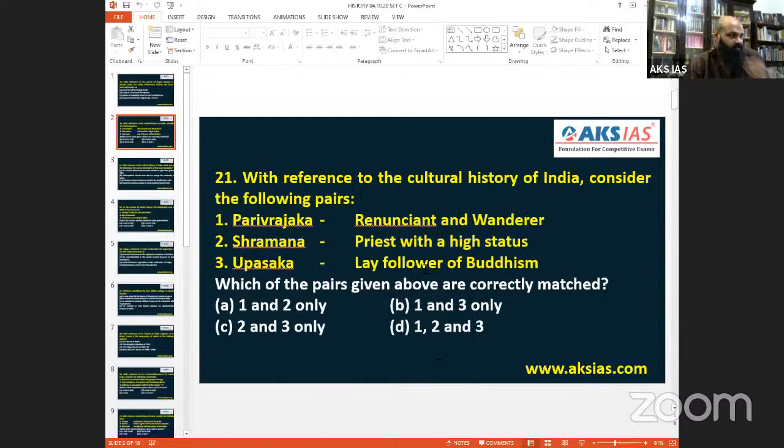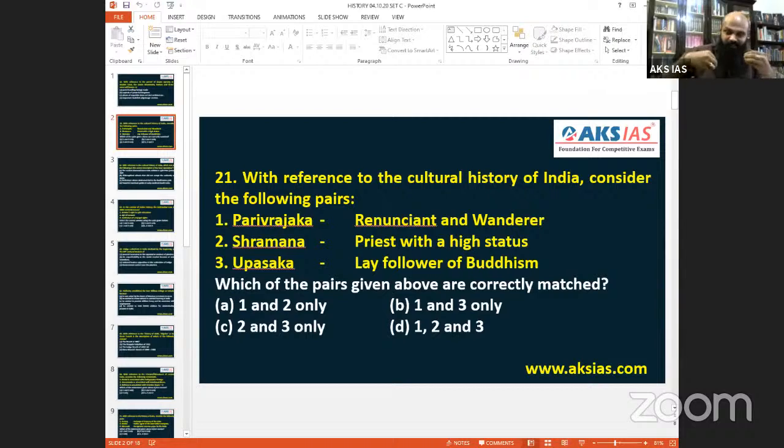Then coming to the next one, 21, set C, question 21: with reference to the cultural history of India, consider the following. Parivrajaka.